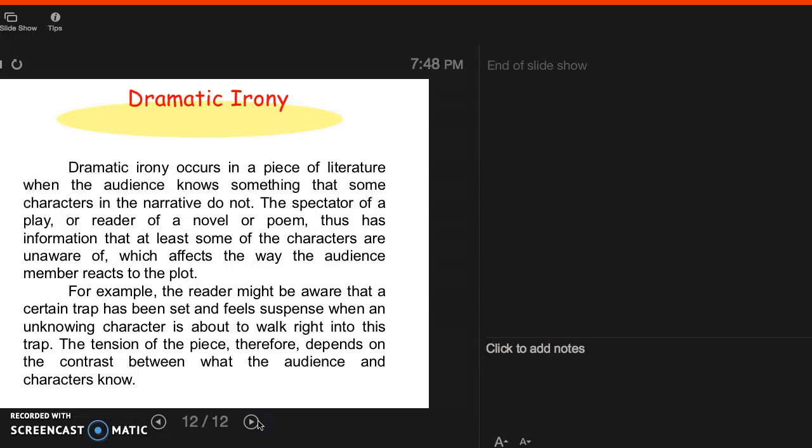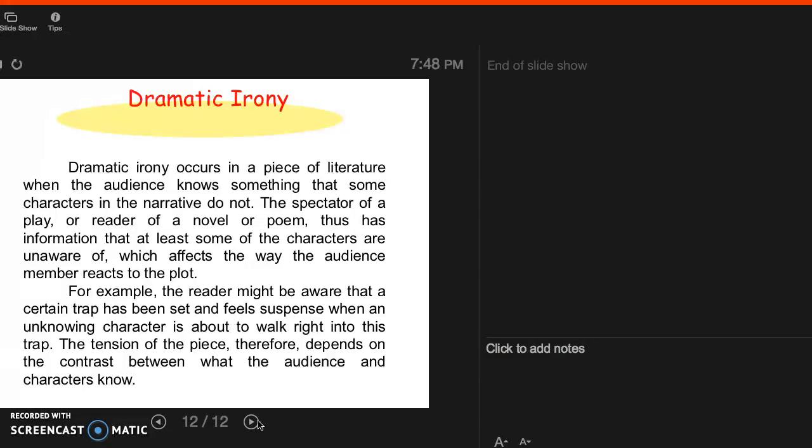And dramatic irony occurs in a piece of literature when the audience knows something that some of the characters in the narrative do not. The spectator of a play or reader of a novel or poem thus has information that at least some of the characters are unaware of, which affects the way the audience members react to the plot. For example, the reader might be aware that a certain trap has been set and feel suspense when an unknowing character is about to walk into this trap, like all the horror movies we see. The tension of the piece, therefore, depends on the contrast between what the audience knows and what the characters know.